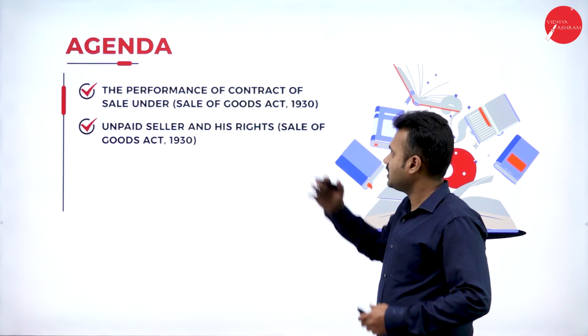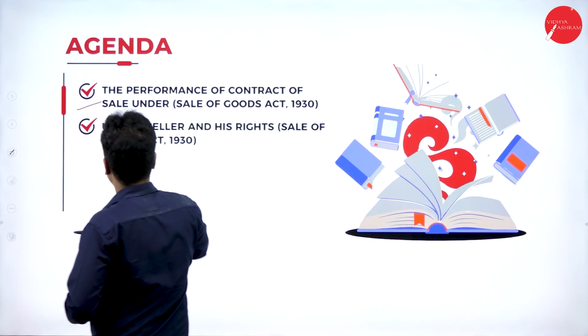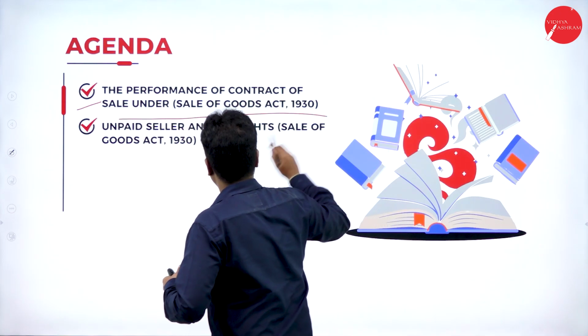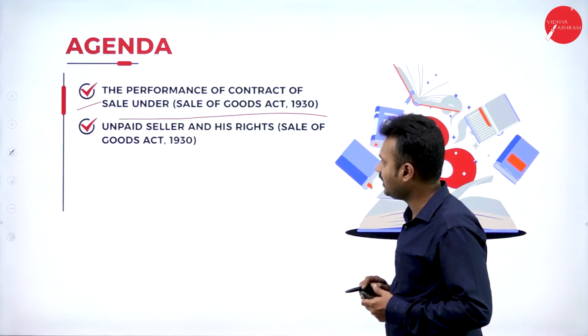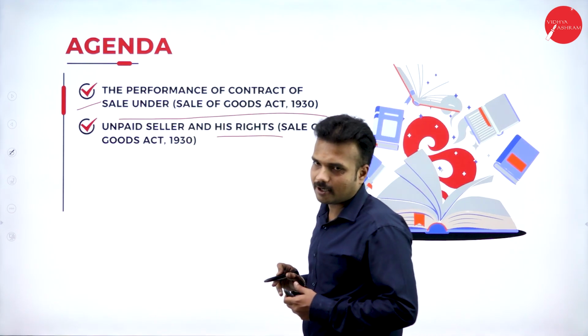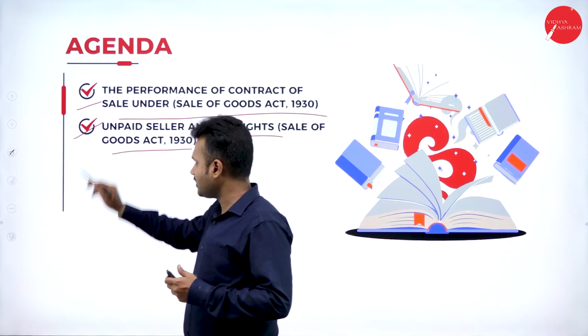Moving forward, this is the agenda of today's session. We need to cover two topics in today's session. Number one, the performance of contract of sale under the Sale of Goods Act 1930, and number two, the unpaid seller and his rights according to the Sale of Goods Act 1930. These are the two topics that we need to cover in today's session.